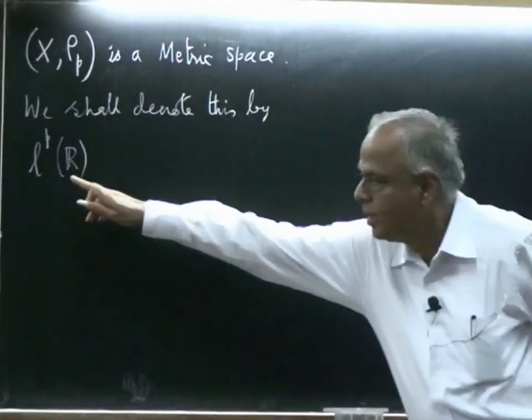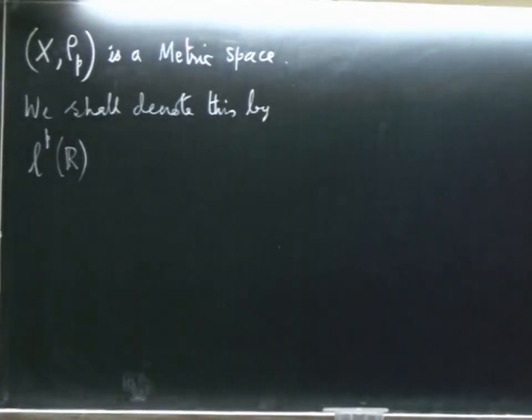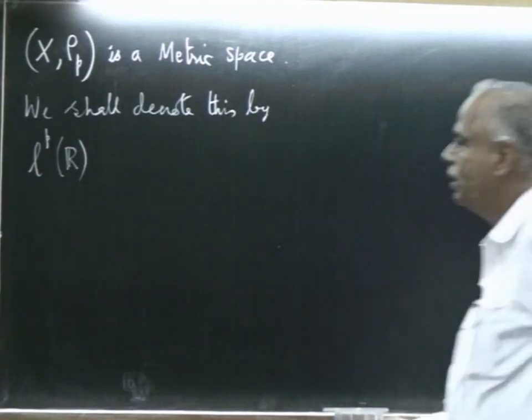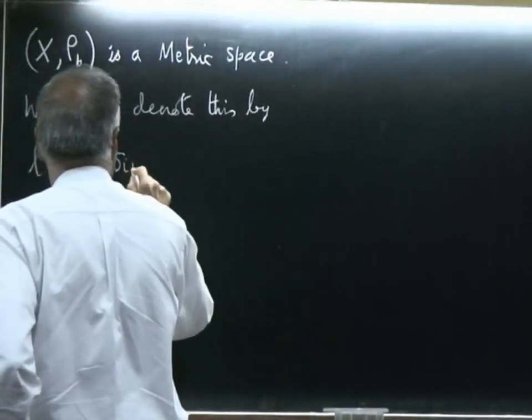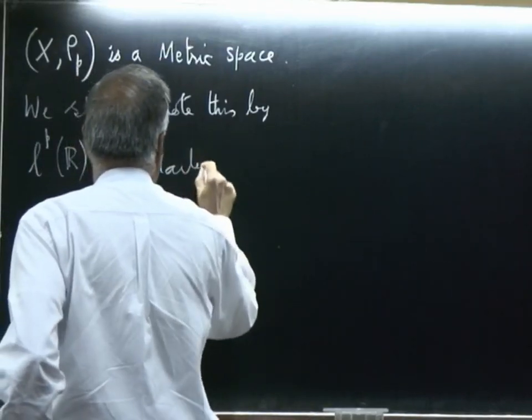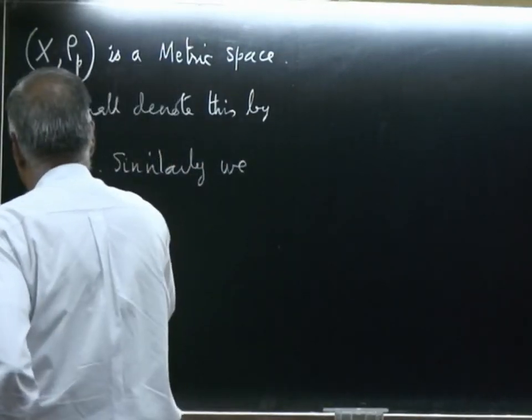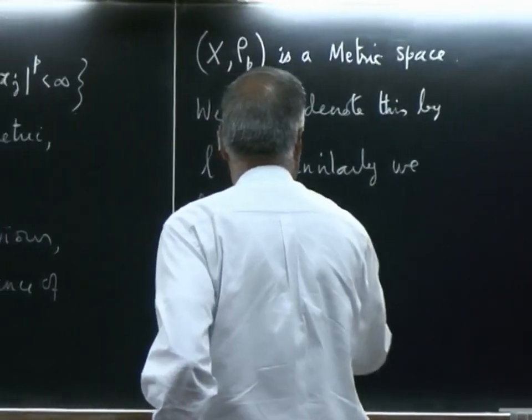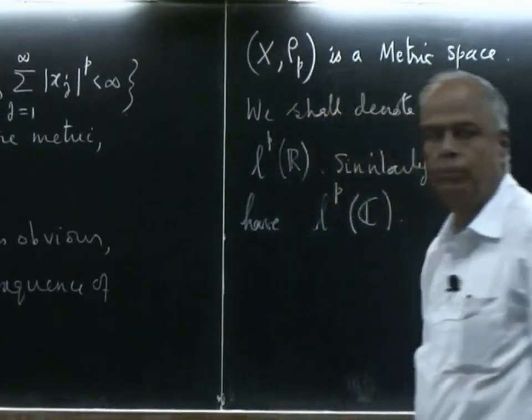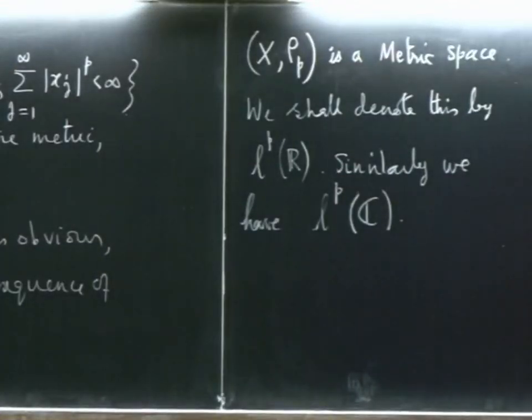Now, I do not have to put the number of components there, because obviously now it is an infinite number of components. p stands for the pth sum being finite and R stands for the components all being real. Similarly, we have l_p C. We can take all the components to be complex numbers. Okay. So, we have an infinite number of examples of metric spaces here. For each p we get one metric space.